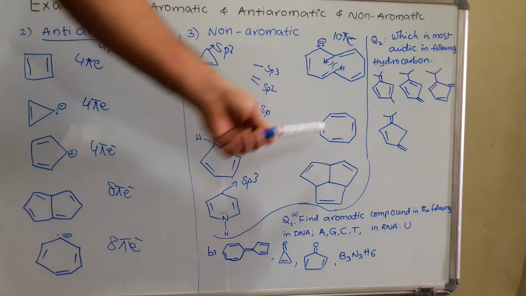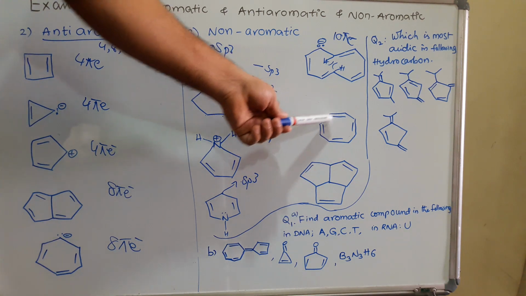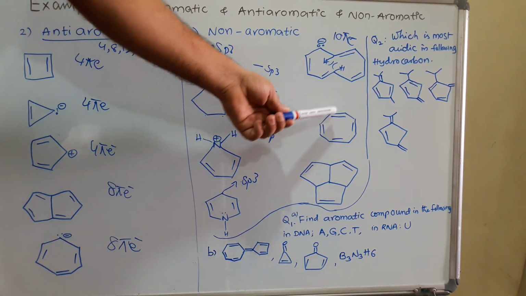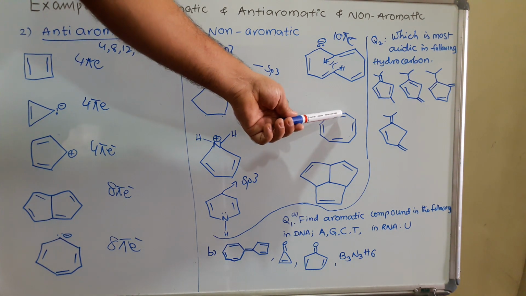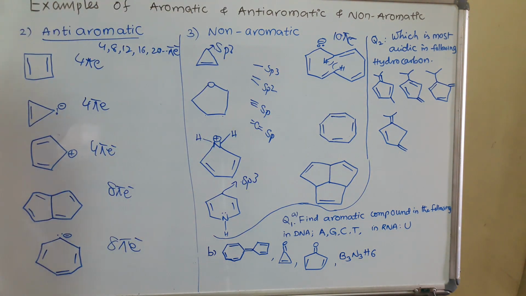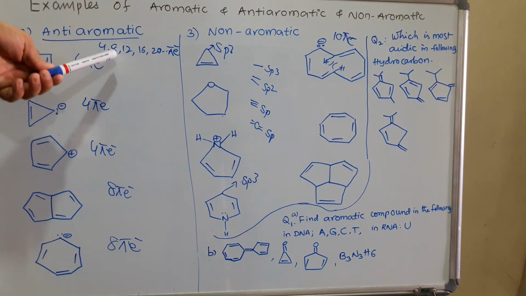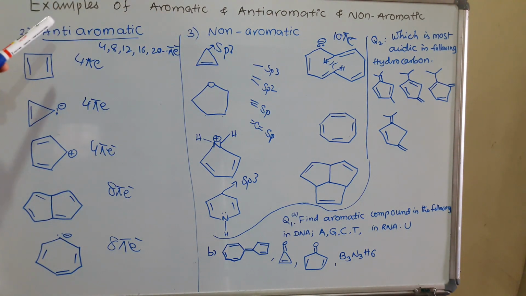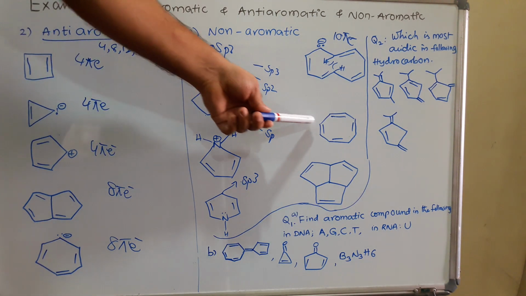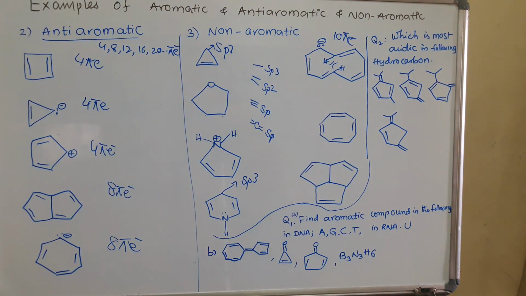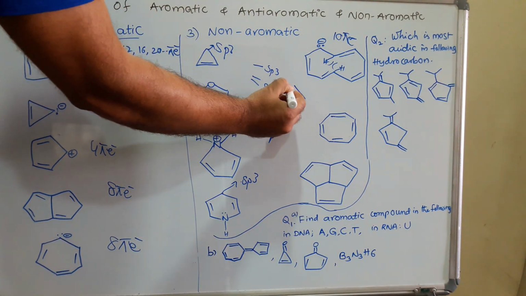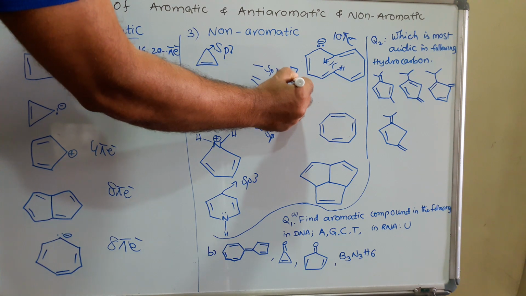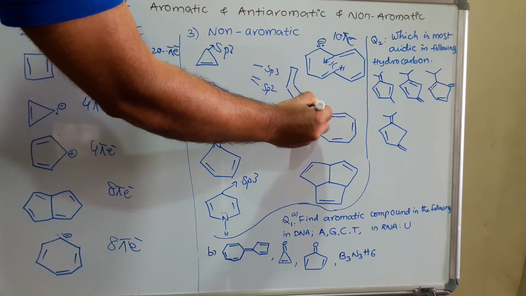If you come to this molecule, it is a cyclic compound, conjugated, and looks planar, but actually it is not a planar molecule, because here 1, 2, 3, 4, 4 into 2, 8 pi electrons. 8 pi electrons means we would accept it as an anti-aromatic compound, but it is not anti-aromatic because it has a tub shape. How is it a tub shape? This is a tub shape, like this.